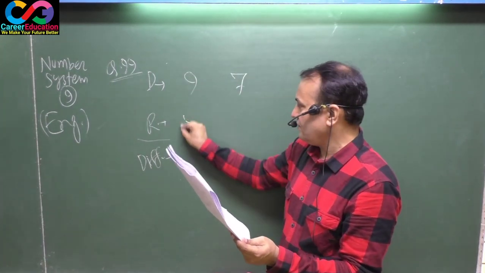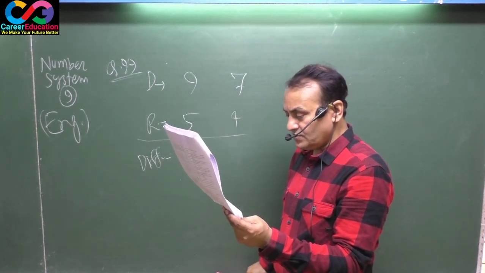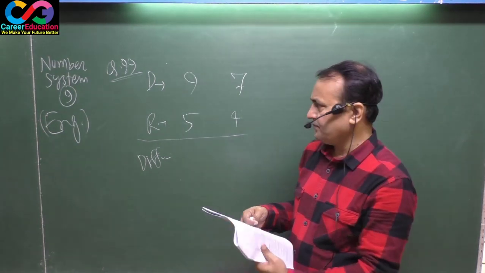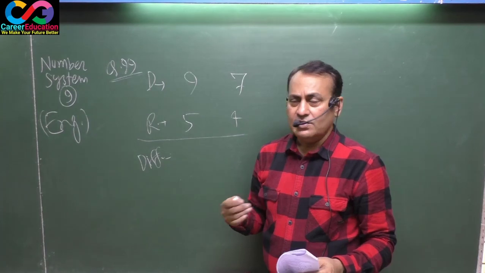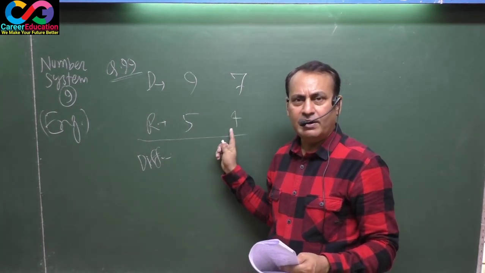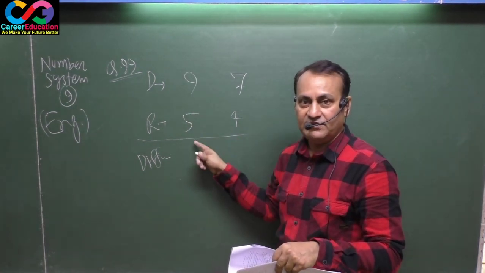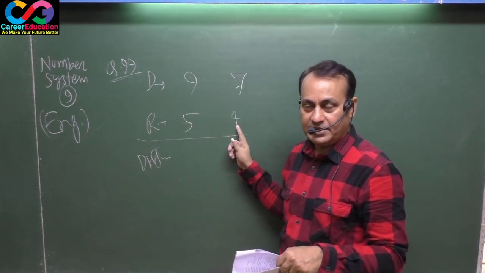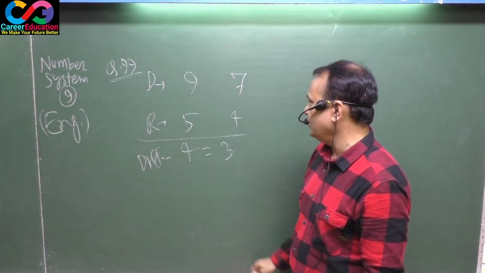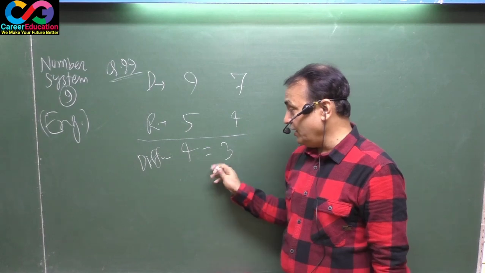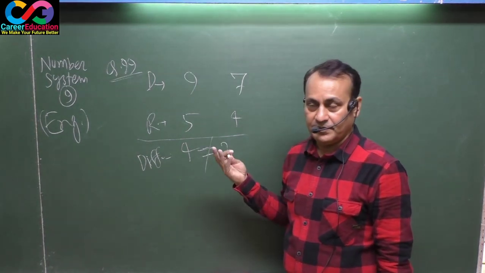According to my language, there are 2 divisors and 2 remainders. You will have to find the difference of each divisor and its remainder. Here it is 4, here it is 3. That means we got unequal differences here.